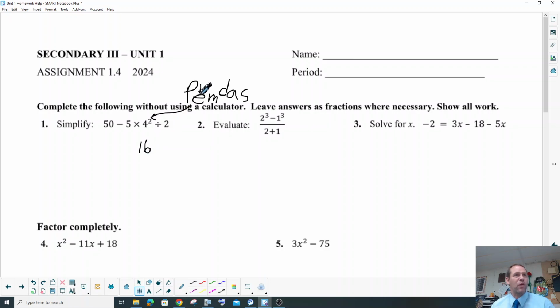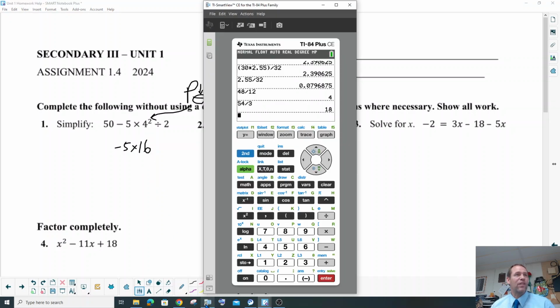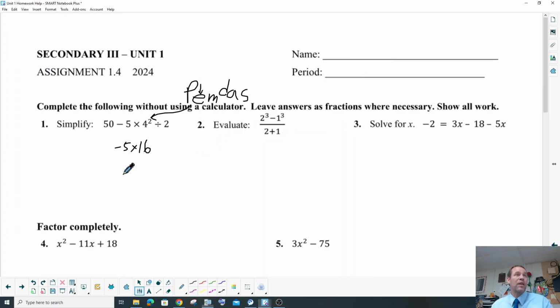What about any other exponents? No. What about multiplication? So now we have a negative 5 times 16. And if you need to use your calculator, you can. So we have negative 5 times 16 is negative 80. So now we have negative 80. There we go. Well, we have a 50.